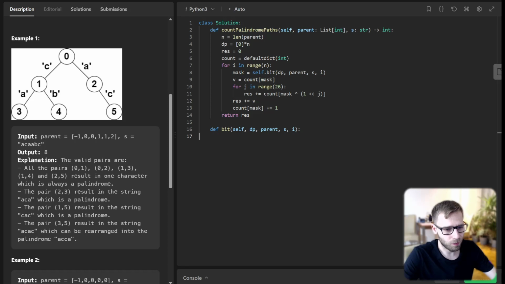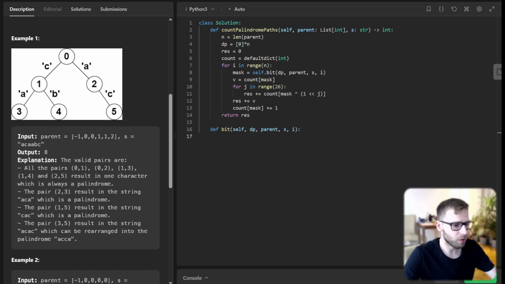So let's go with the first example. Next we loop over each node in the tree, and for each node we calculate a bit mask that represents the character frequency of the path from the root node to the current node. For each lowercase English letter, we add the count of paths that can be merged with the current path to form a palindrome to our result.